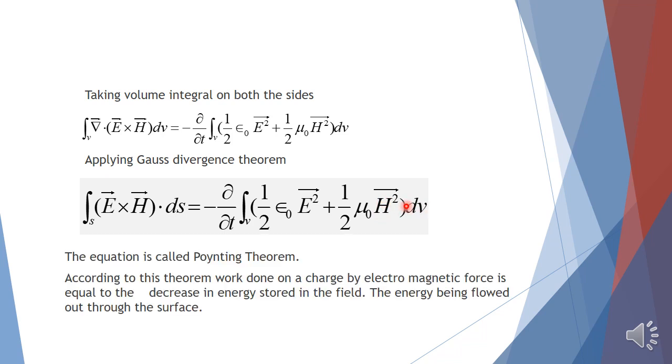This mathematical expression is called the Poynting theorem. According to this theorem, the work done on a charge by the electromagnetic force, which is the left hand side of this equation, is equal to the decrease, the negative sign, in energy stored in the field. The energy is being flowed out through the surface.